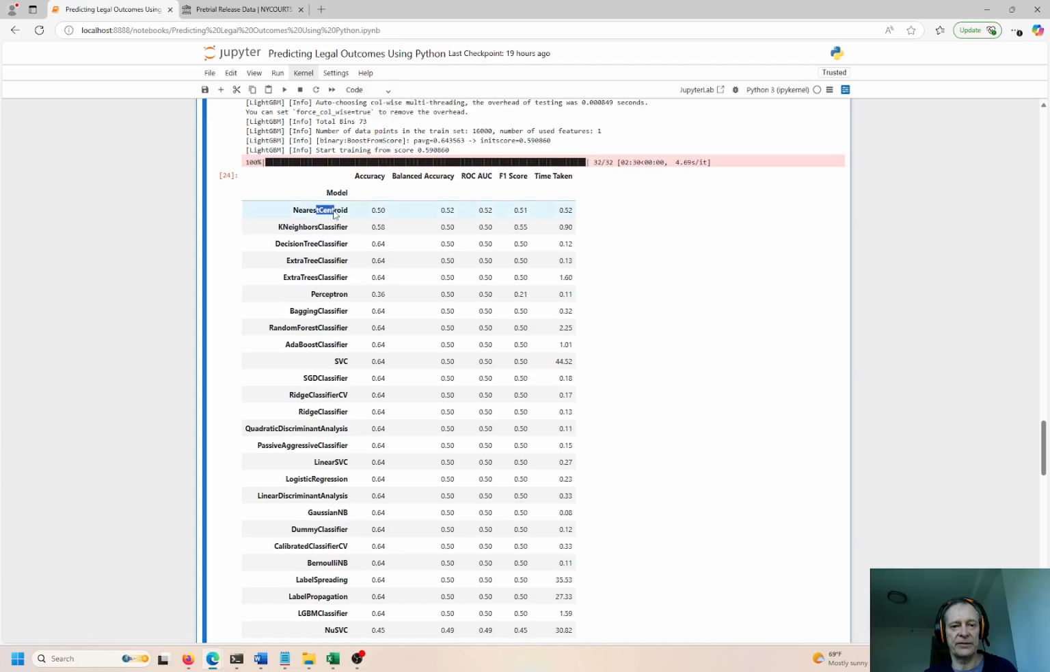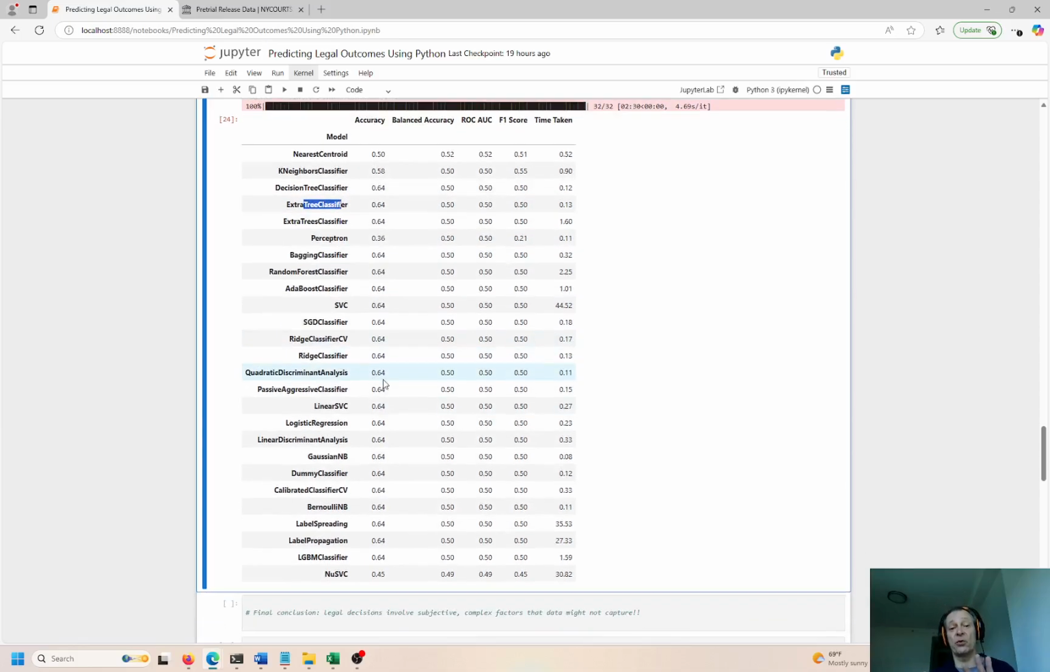So this is near centroid. This is 50% accurate, 58 decision tree classifier, 64, extra tree classifier, 66. So this is pretty cool, actually, because you can train this on about 30, give or take maybe 30 something different types of classifying models and predict the outcome for each of these.